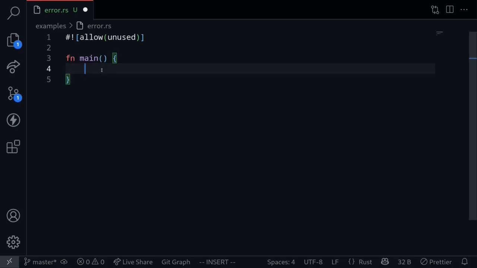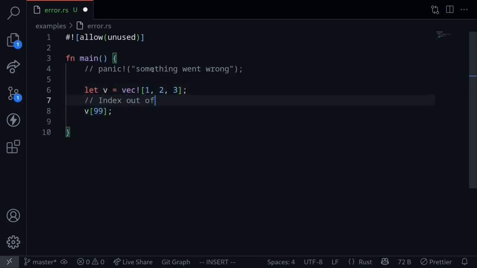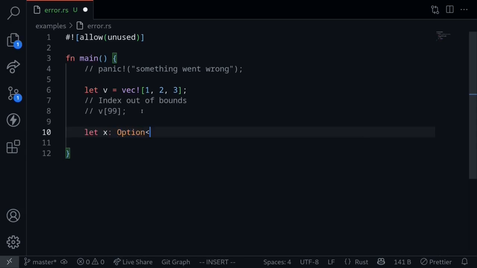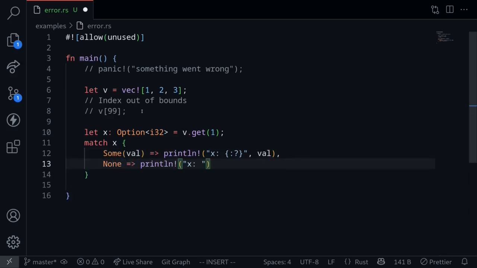When something goes wrong inside your Rust program, there are several ways to handle the error. The simplest way is to use the panic macro and crash the program when something goes wrong. If you try to access a vector or array with an index out of bounds, then this will also panic. One way to gracefully handle the index out of bounds error is to call the method get on a vector. If the index is a valid index, the function get will return Some with the value inside. If the index is out of bounds, it will return None.